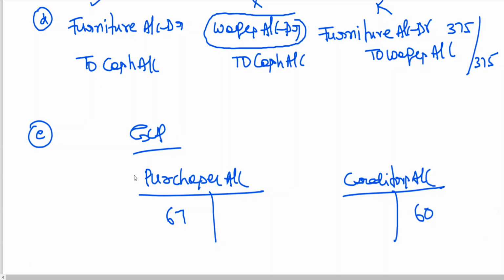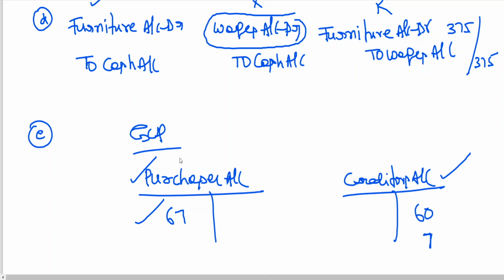Now, for the purchase account, the account is correct, side is correct, amount is correct. For the creditors account, account is correct, side is correct, amount is wrong. It has to be 67, but they have written 60. Debit side 67, credit side 60. The difference is 7 rupees. So the creditors account is showing a difference of 7 rupees. No need to correct the purchase account. The creditors account has the amount wrong, so 7 rupees shall be credited.